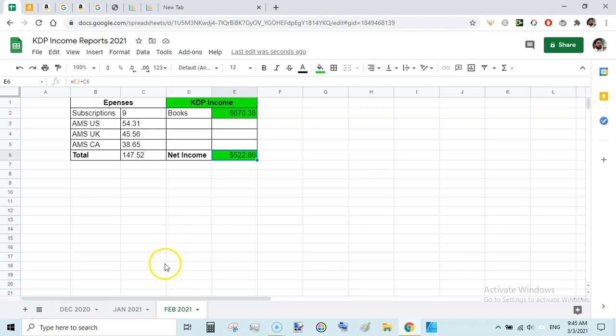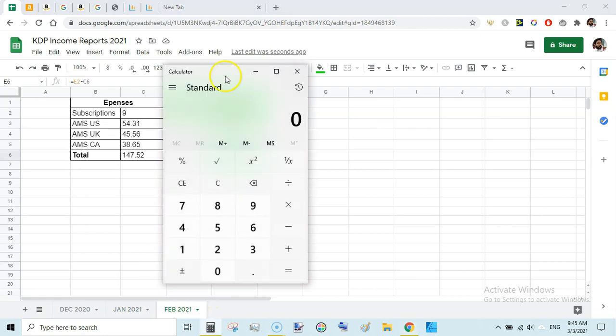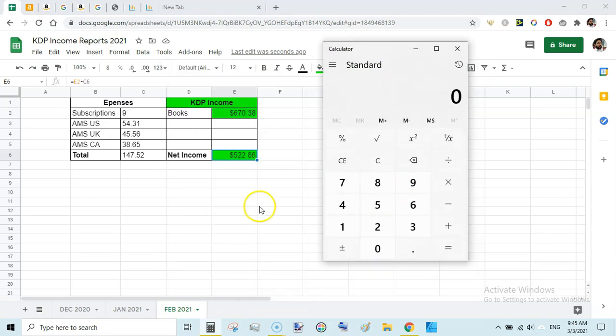If we look at the last month's income, that is Jan 2021, and during Jan my spend was a bit high, 201, and income was again very high of 957, and the net income was 755. This month net income is 522. That is almost $300 less net income.